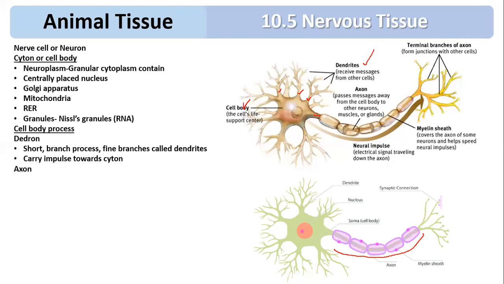Another process is called axon. What is axon? Axon is a single elongated cylindrical process. It is surrounded by a covering called axolemma. It contains a large number of mitochondria and neurofibrils. Again, I am repeating: the axon is a single, elongated, cylindrical structure covered by axolemma. It contains a large number of mitochondria and neurofibrils, and they are enclosed in a sheath. That sheath is called the myelin sheath.